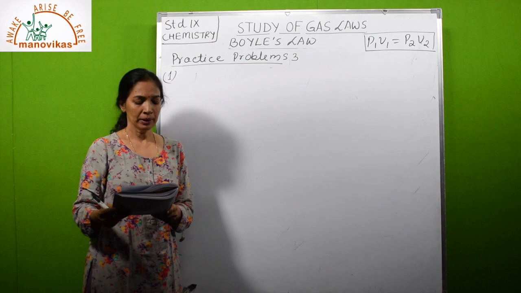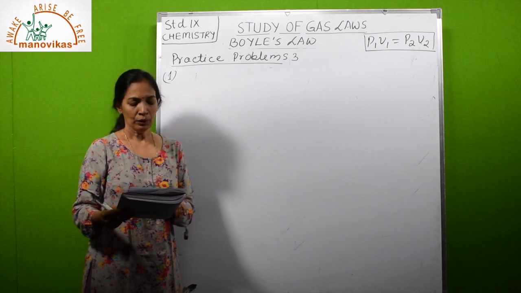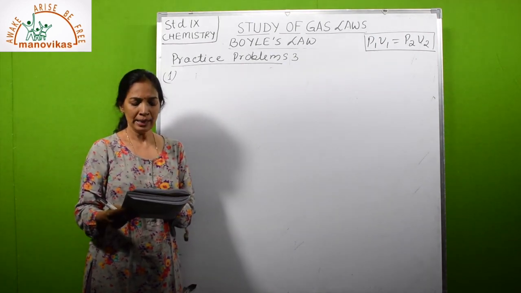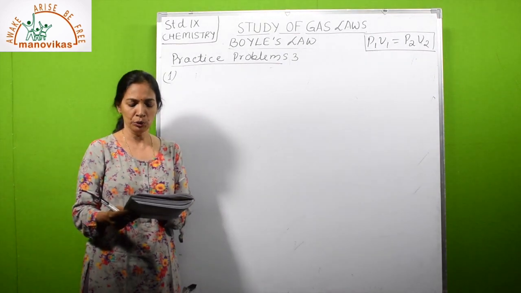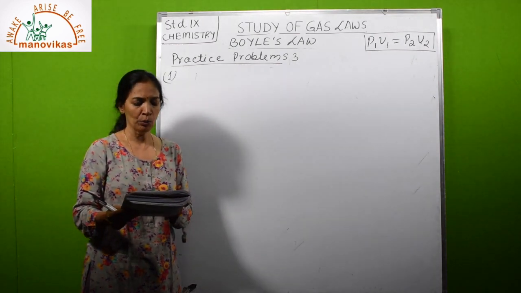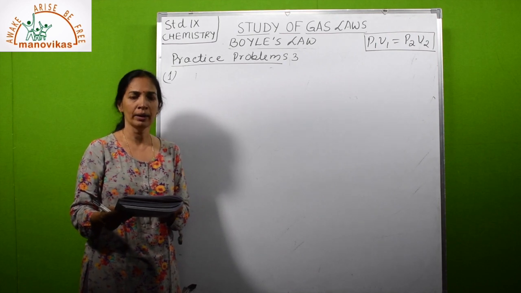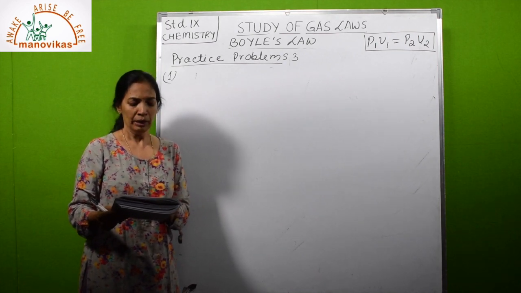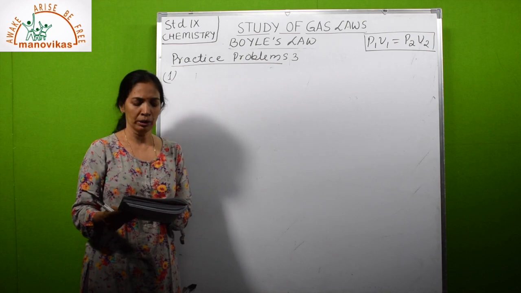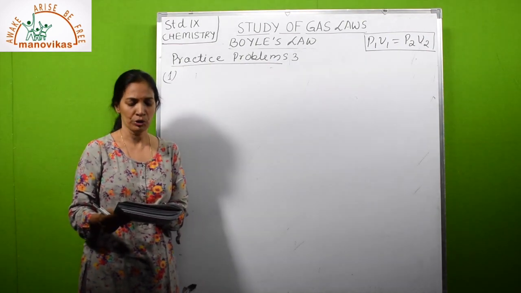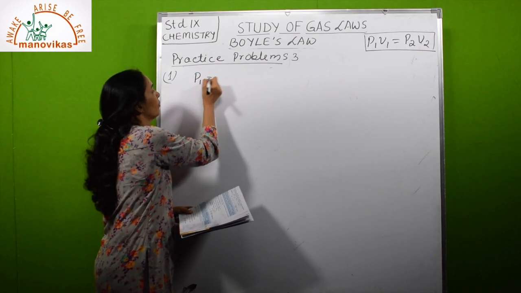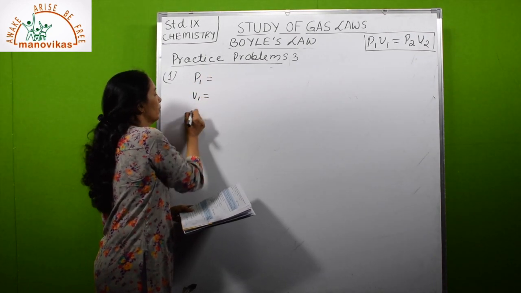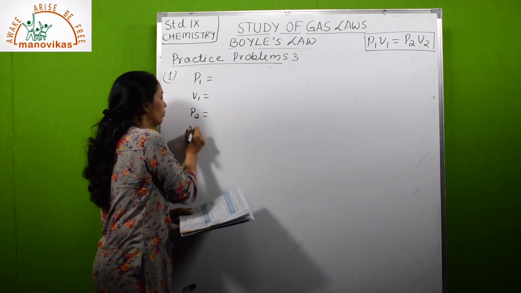Now practice problem 3, first sum. At a constant temperature, a gas at a pressure of 1200 millimeter of mercury occupies a volume of 1500 cubic centimeter. If volume is decreased by 40%, find the new pressure. So let us start writing P1, V1, P2 and V2.